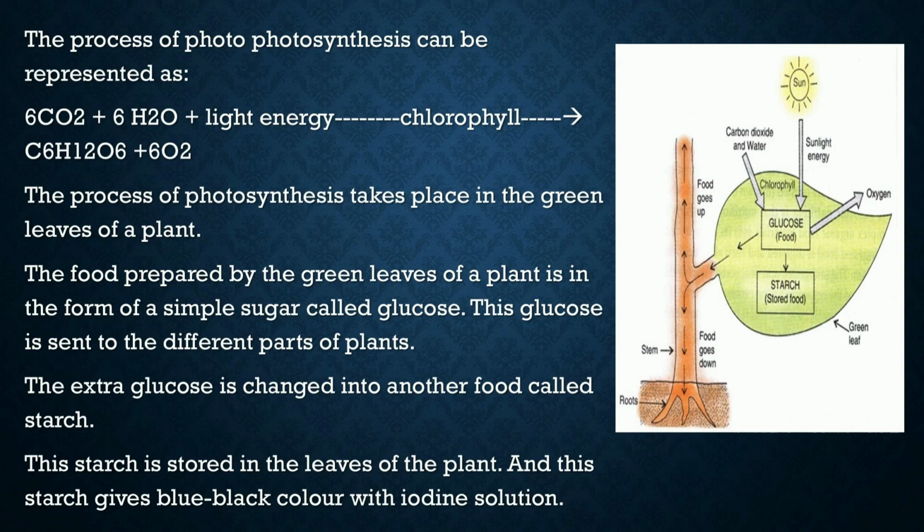तो starch की presence को test करने के लिए हम iodine solution का use करते हैं. अगर किसी भी चीज में starch present है, for example carbohydrates that is rice, अगर हमें rice में test करना है, potato में test करना है कि इसमें starch present है या नहीं, just simply put a few drops of iodine solution on it and it gives a blue black color. So starch gives blue black color with iodine solution.